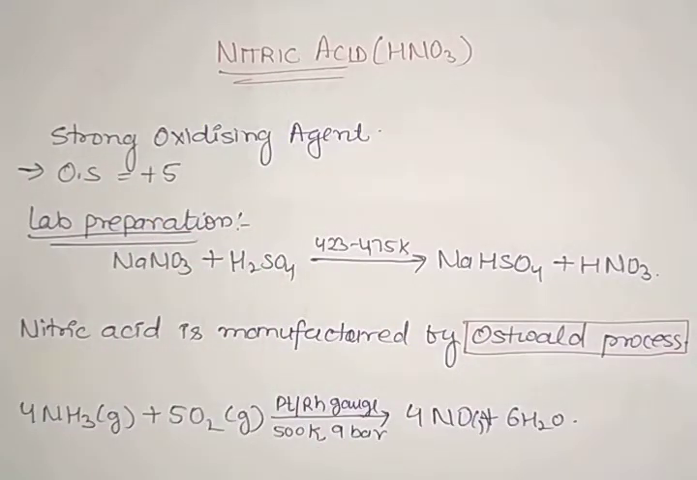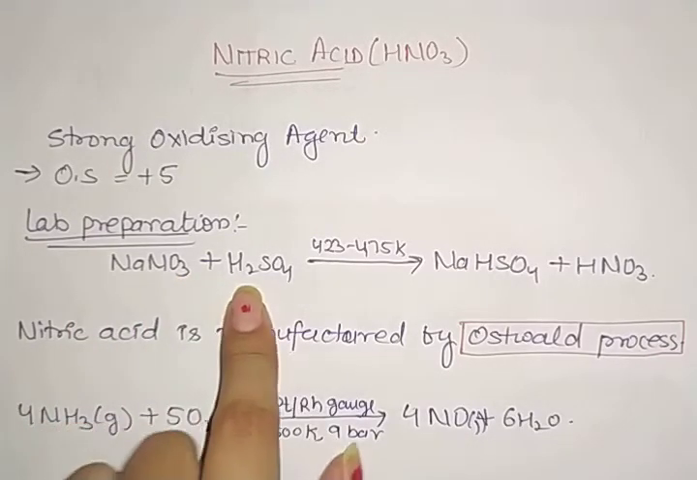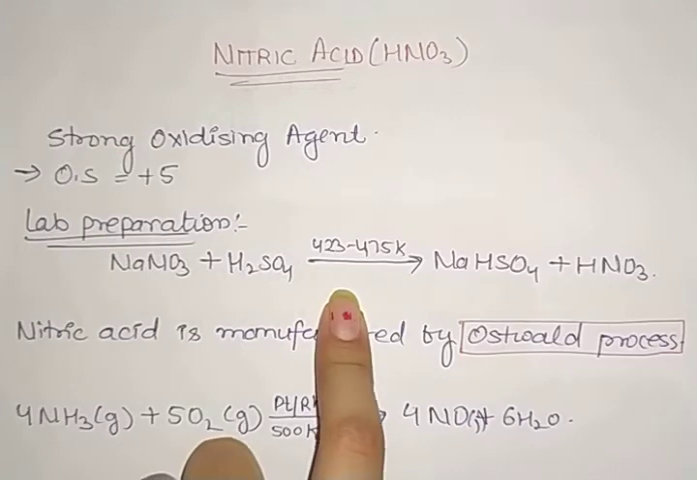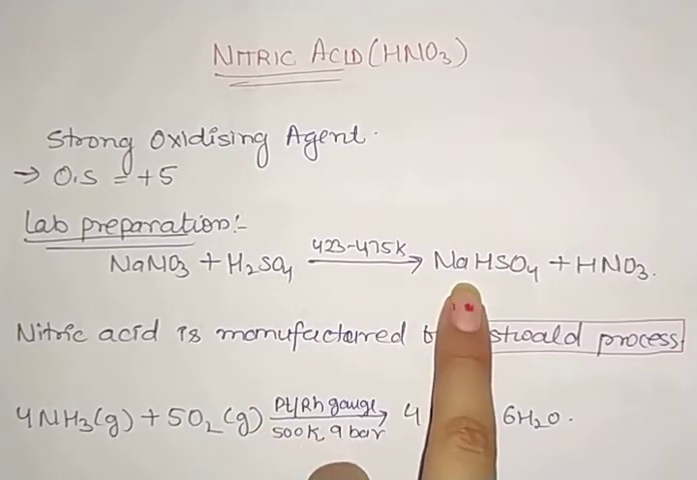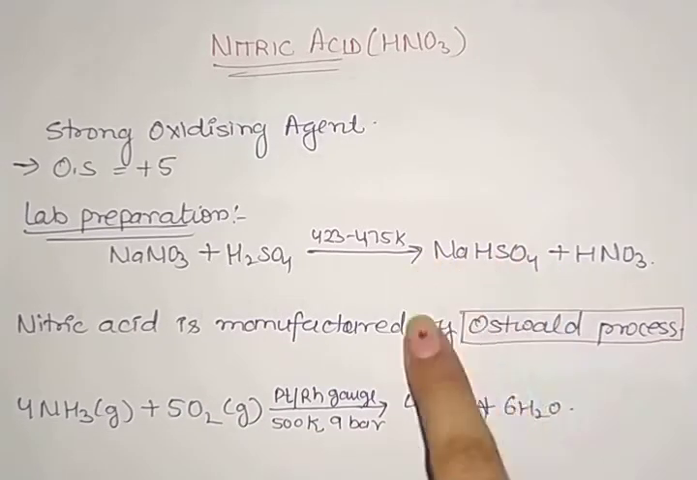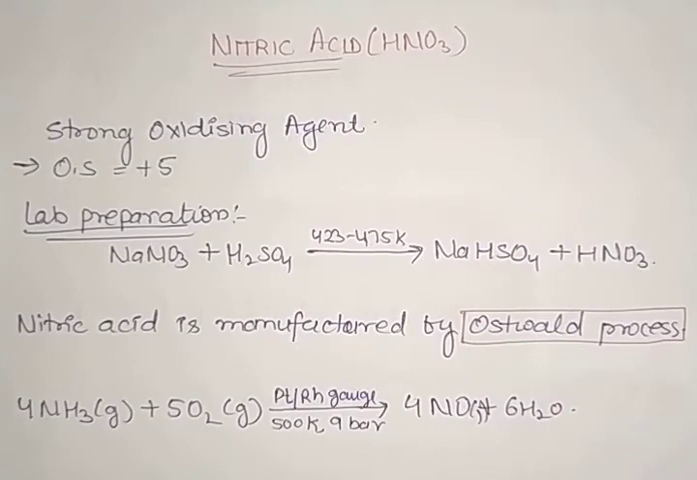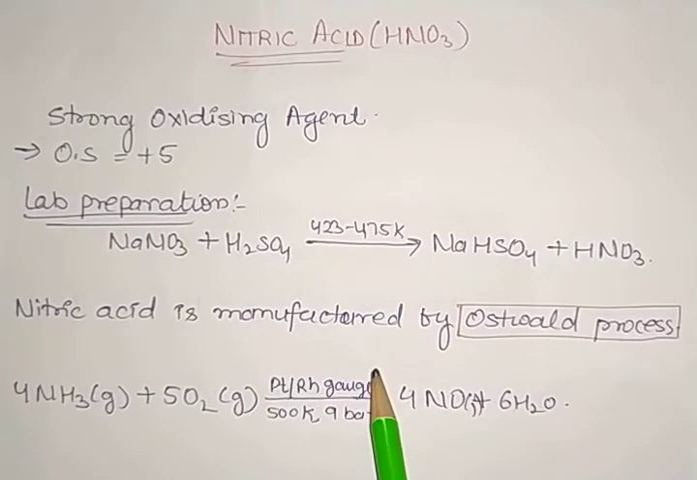Again, for the laboratory preparation, we take sodium nitrate and treat it with sulfuric acid at a temperature of 423 to 475 Kelvin, then it forms NaHSO4 plus nitric acid. Clear? So this is the laboratory preparation. Again an important point: by which process is nitric acid manufactured? It is by the Ostwald process.